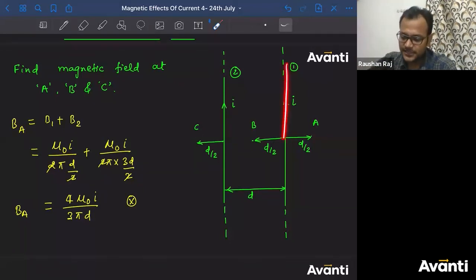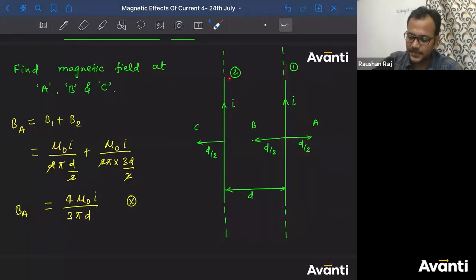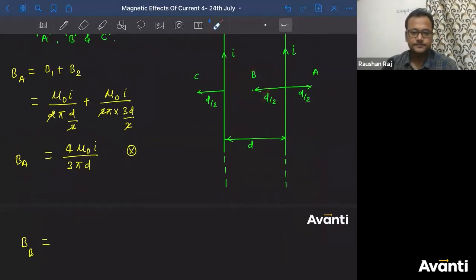So for this current carrying wire, this will be the R. So we will do it like this. For this current carrying wire, this is the finger, and this is the palm face. So the thumb will be into the plane. Okay, someone had asked about this second method. Okay guys, now talk about point B.